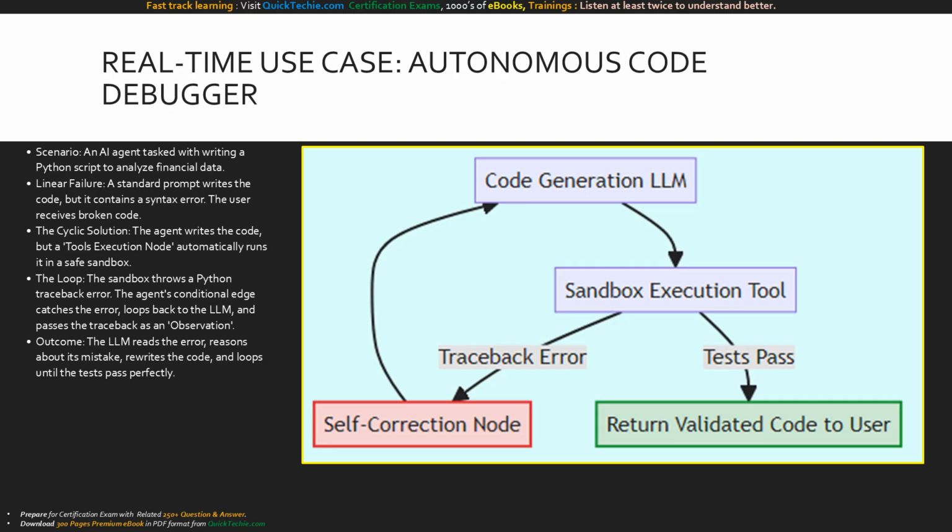This diagram showcases the autonomous debugging loop. The code generation LLM creates a script and sends it to the sandbox. If the sandbox encounters a traceback error, the flow loops via the red self-correction node directly back to the LLM, providing the exact error message. The cycle iterates until the sandbox verifies the code, taking the green path to return the validated product to the user.